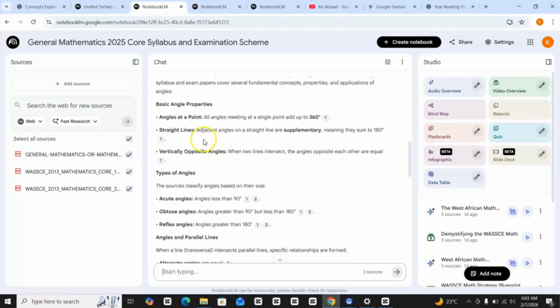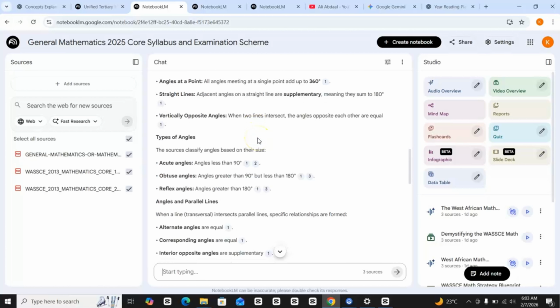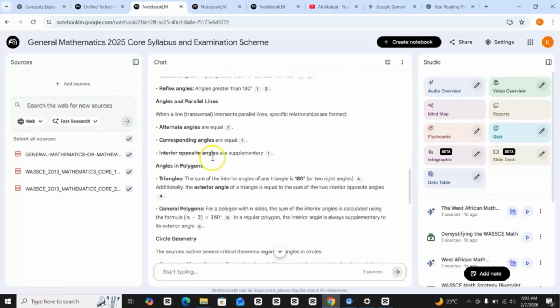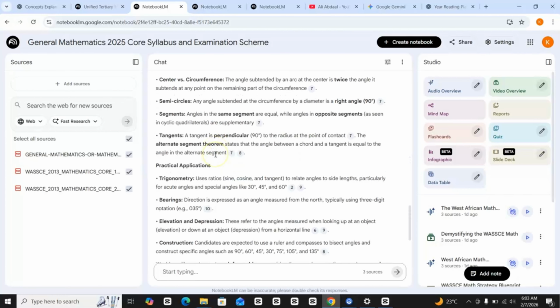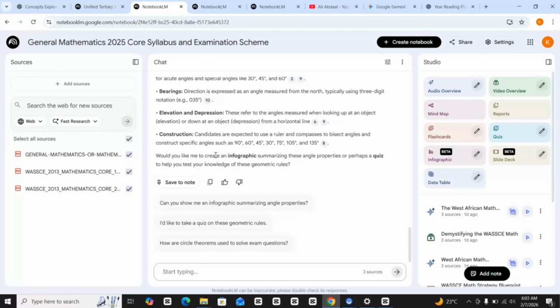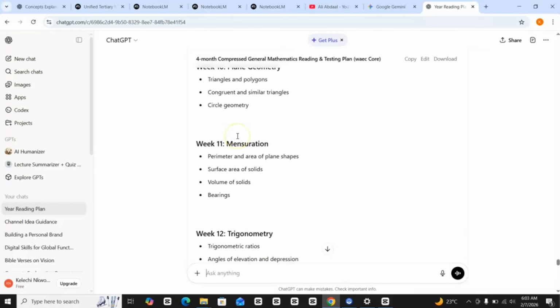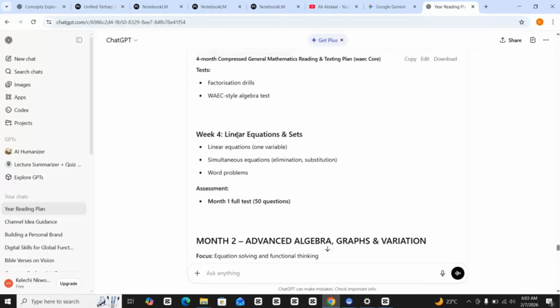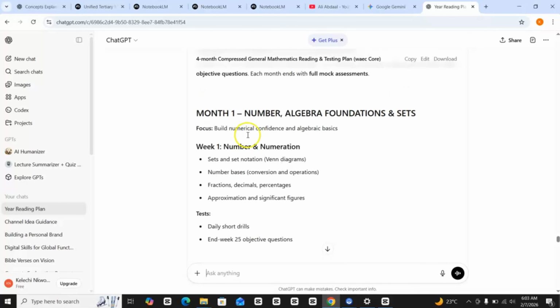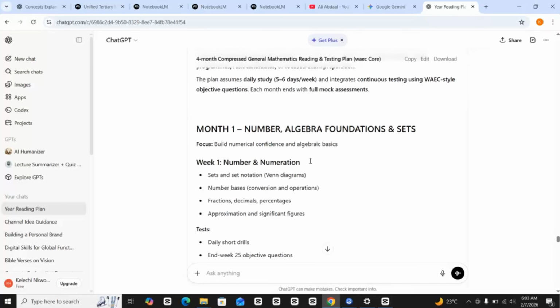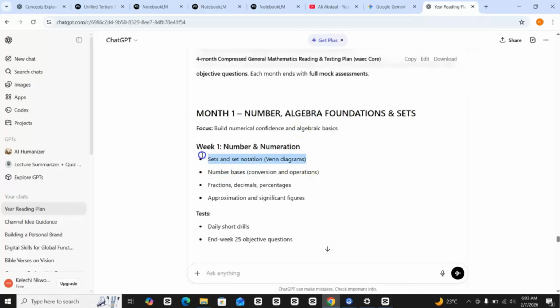Now it's explaining angle at a point. That's because you've uploaded it from your curriculum, from the questions that are being asked. So you can go on, pick topic by topic. See how you combine both. I don't want to do things at random, so let's do it in a more structured way. This is the first topic you have here. So I can say, explain this. I'll take it to the notebook.